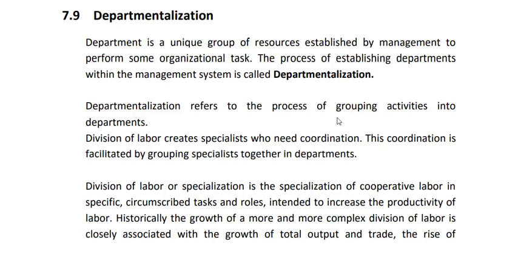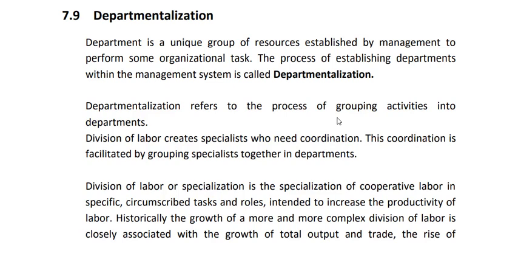In the last lecture, we discussed types of organization. Main two types: formal and informal. For formal organization, we discussed what formal organization is, its nature, advantages and disadvantages. And also informal organization, we discussed definition, nature, and its advantages and disadvantages. And lastly, we discussed the difference between formal and informal organization in the last lecture.